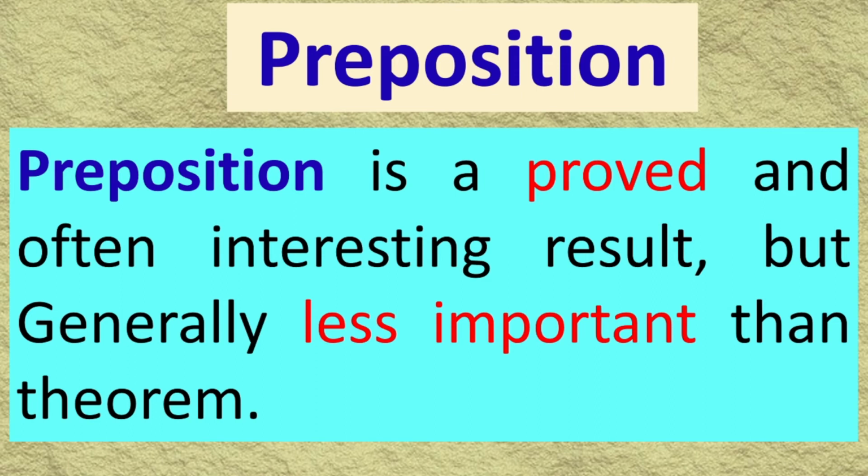The sum of interior angles of a triangle is 180. The exterior angle is the sum of two opposite interior angles, theorem 2, etc. Such a statement is a theorem, but a proposition is like a small theorem, less important, but when you prove it, it can be used.